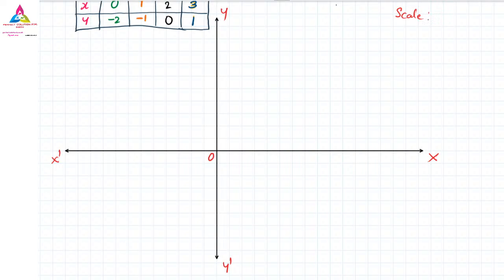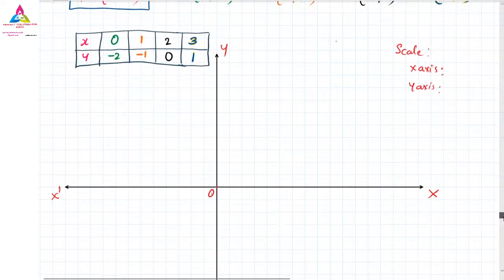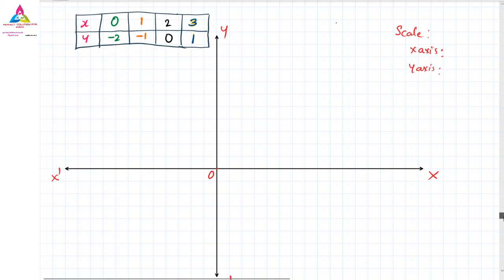While writing the scale, where you find the space, there you can write the scale for the x-axis and y-axis. But how many centimeters and so on, afterwards we will write it down, because first we have to note down the numbers. On the x-axis, the maximum number is 3 and the smaller number is 0.